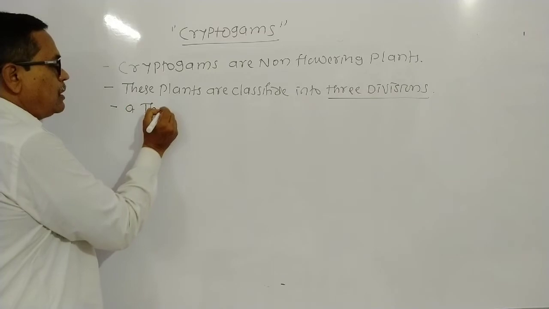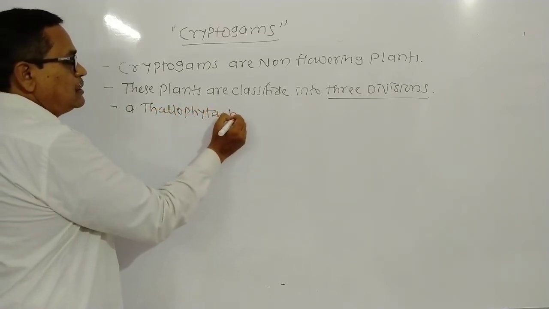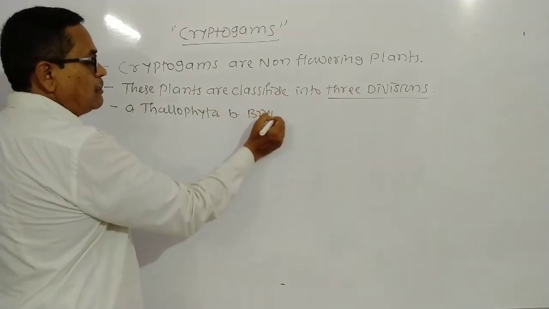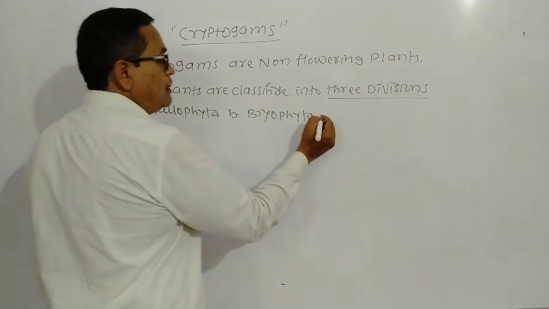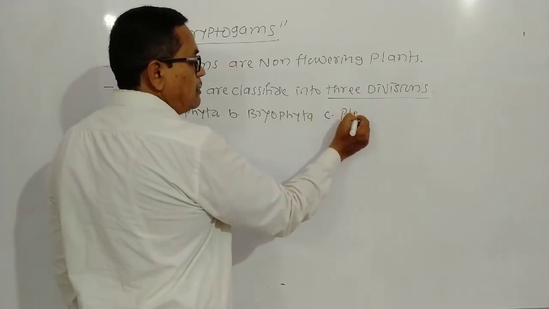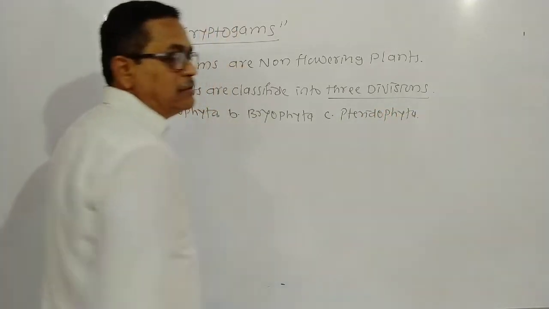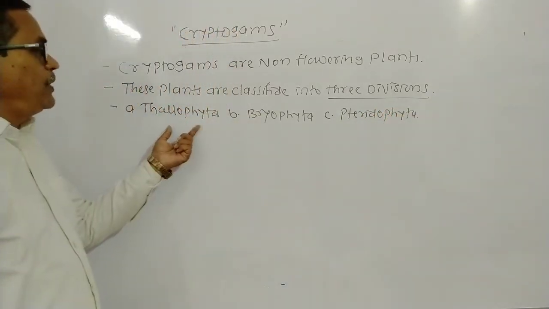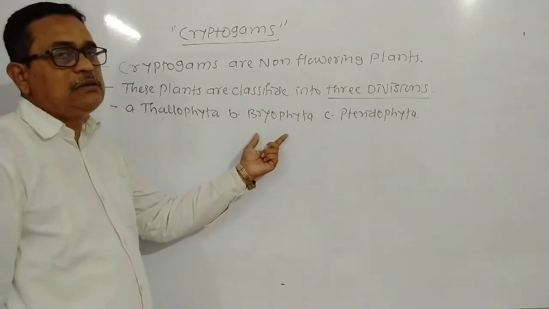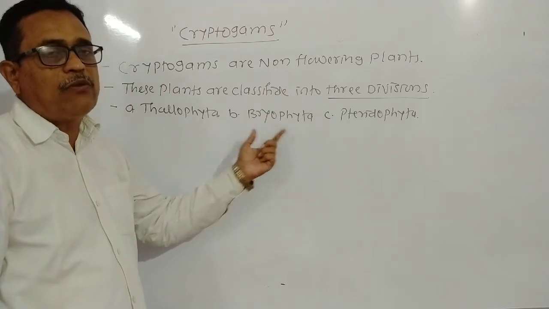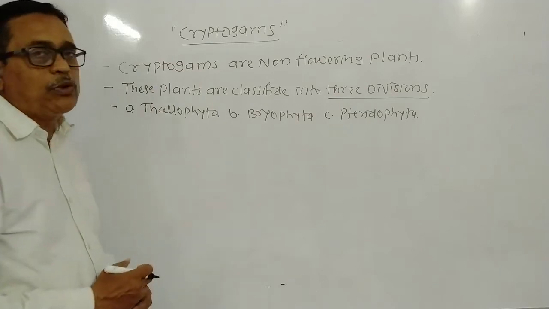One, Thallophyta, then second, Bryophyta, and number three, Pteridophyta. These are the three divisions. Thallophyta, Bryophyta and Pteridophyta. All these three divisions are non-flowering plants. They are included in the subkingdom cryptogams.